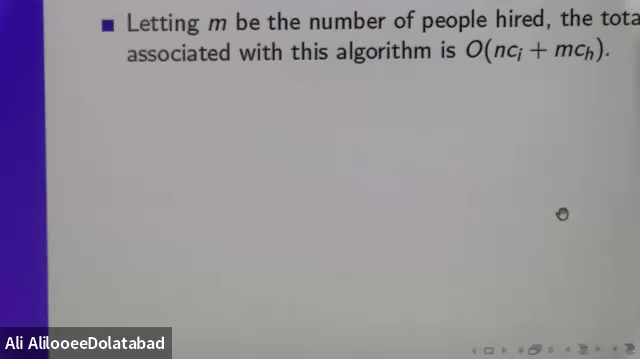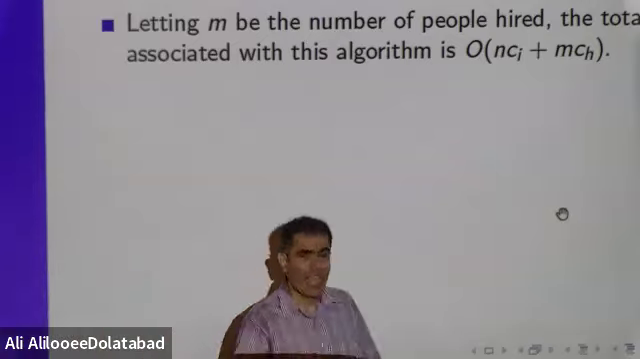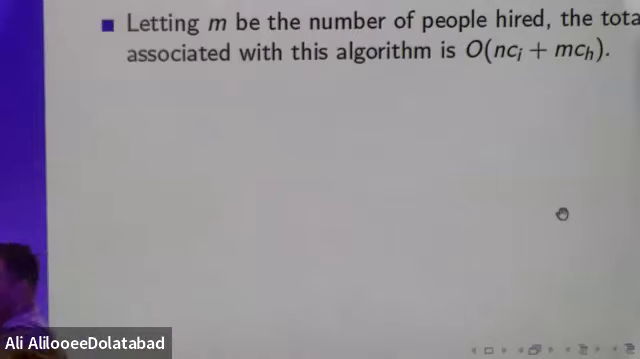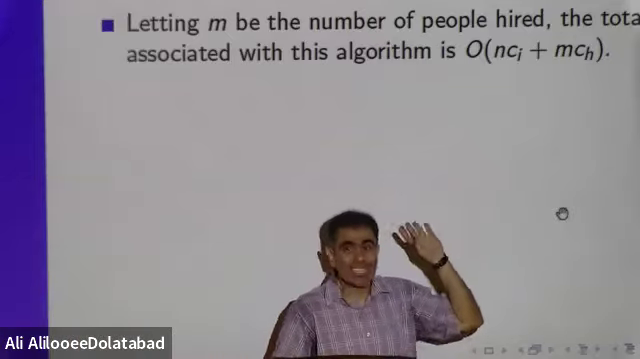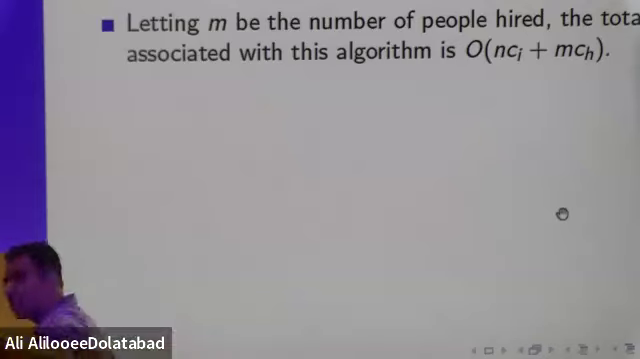So in general, you can say that's the cost that you may have: n of CI plus m of CH. You have n candidates, and everybody will be interviewed. Then there are n candidates who will be interviewed, so we have n CI. But m of them, where m is less than or equal to n, these people will be hired. Then that's the cost that we have.